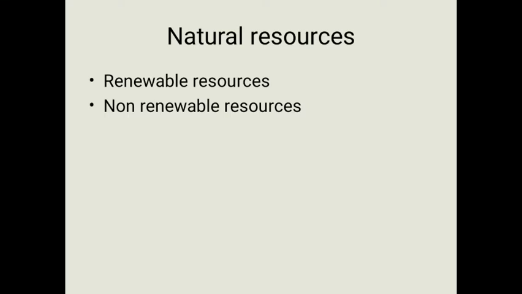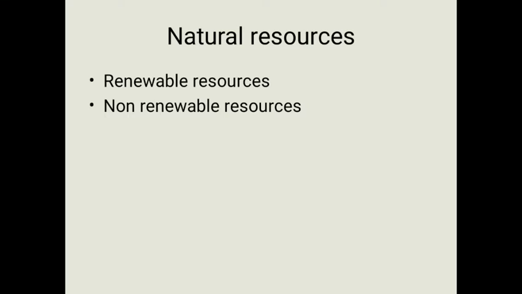We call these renewable resources. For example, sunlight and air are called inexhaustible natural resources.